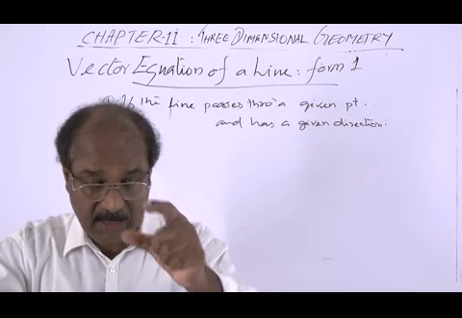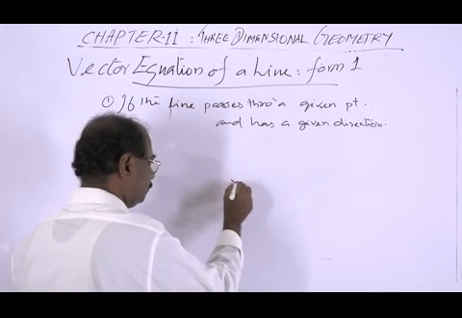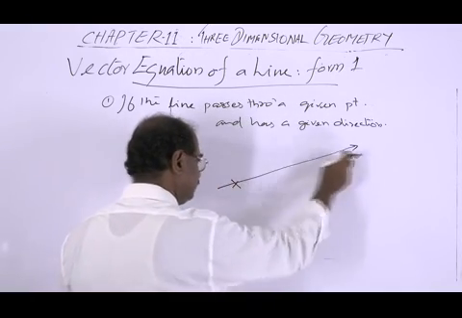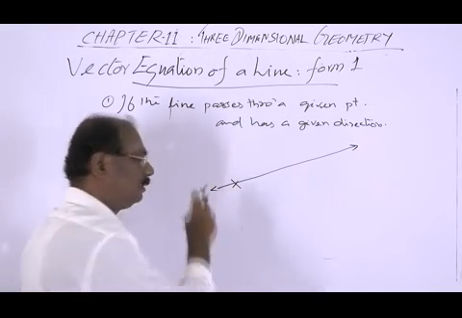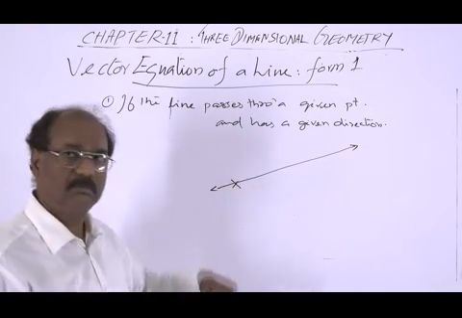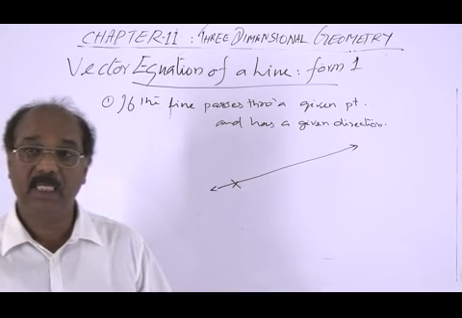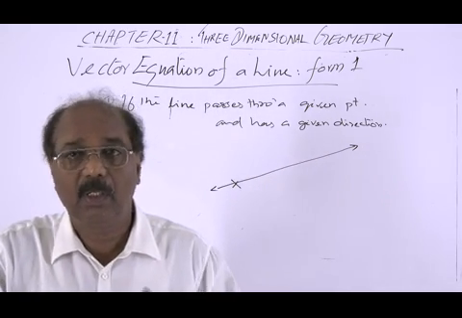Passing through a given point and has a given direction. So this direction and passing through this point, the line will be a unique line.